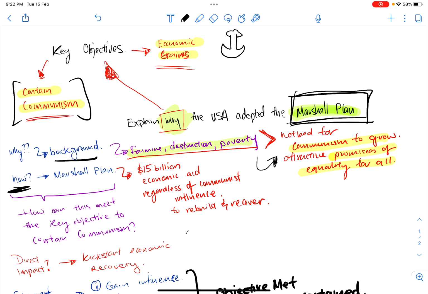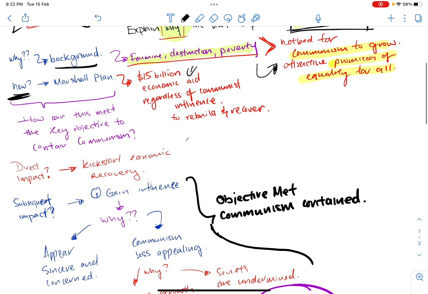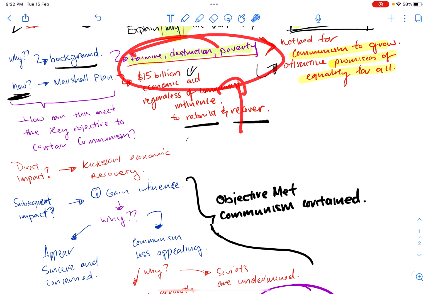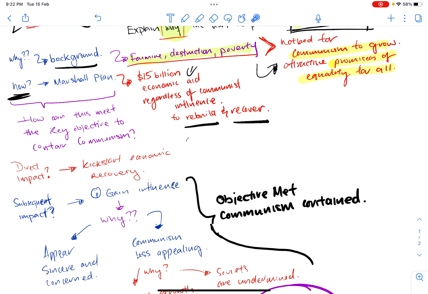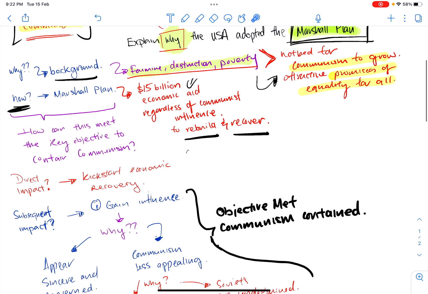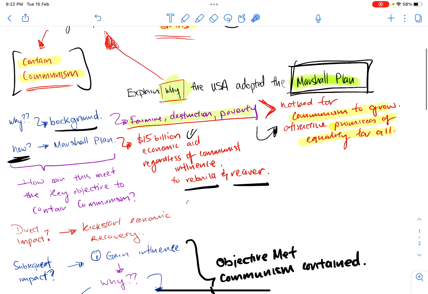Basically, it's a very simple detail: $15 billion in economic aid sent to different countries regardless of their communist influence, so that the countries in Europe can rebuild and recover from the famine, the destruction, and the poverty that they are facing because of the aftermath of World War II.